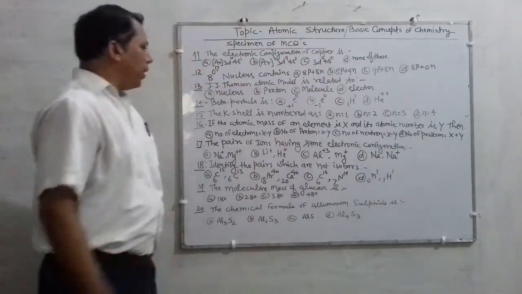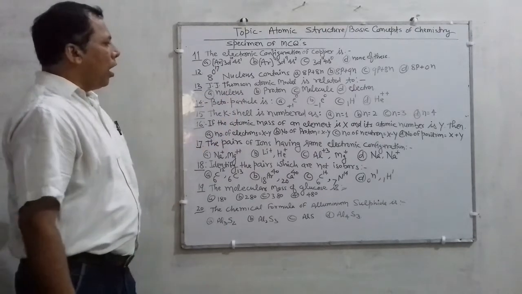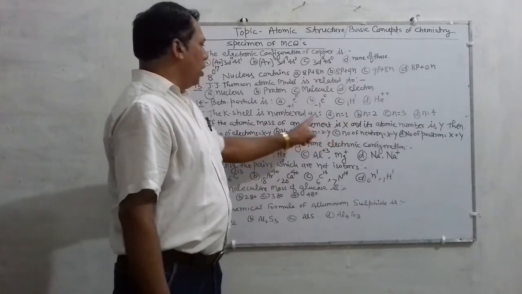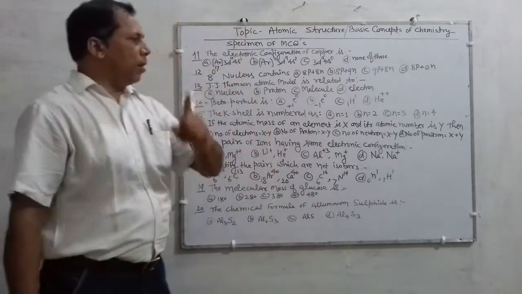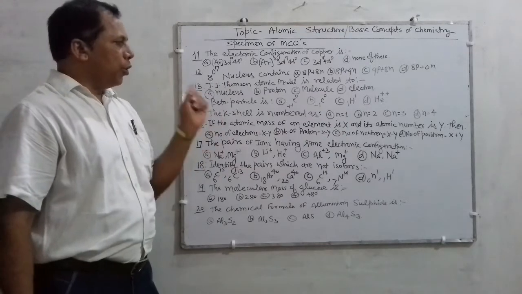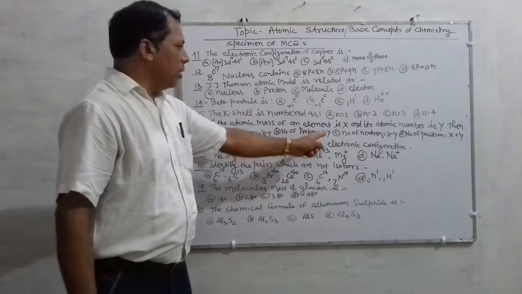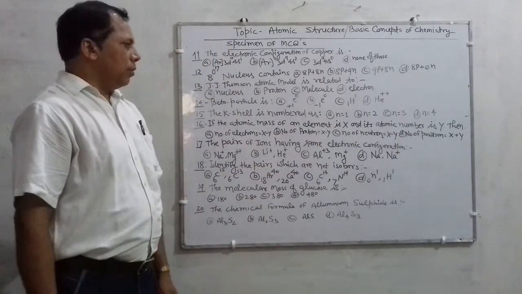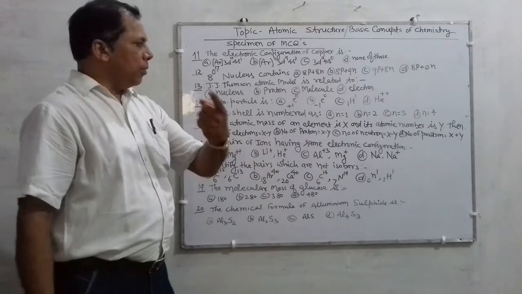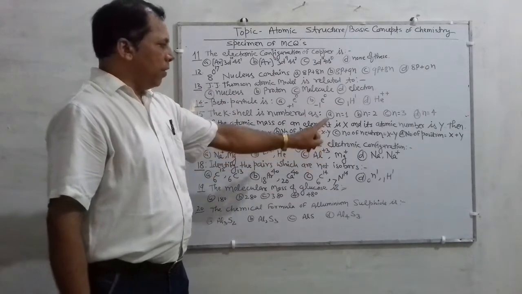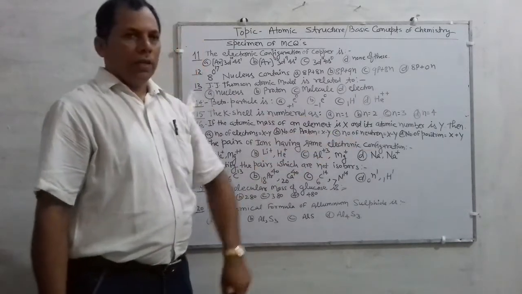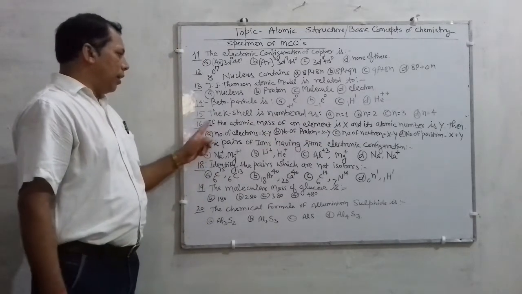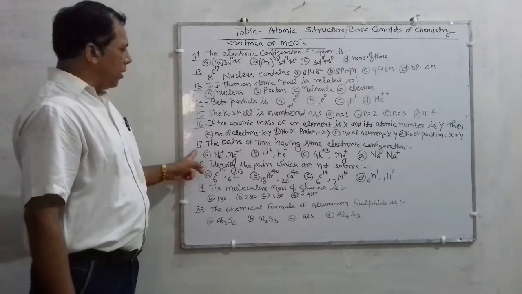Among these you have to find out which is the correct option, where X and Y refer to atomic mass and atomic number of the element respectively. So you have to find which option is correct among these four options. So no doubt you are in a position to reply very correctly. Okay? So do sincerely. Next question is 17.